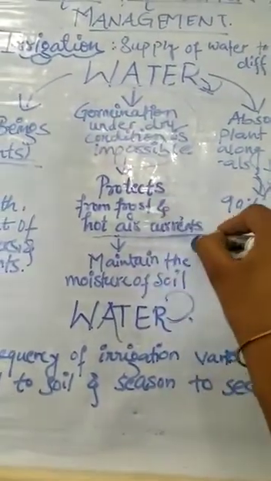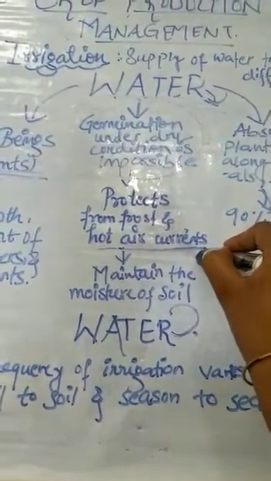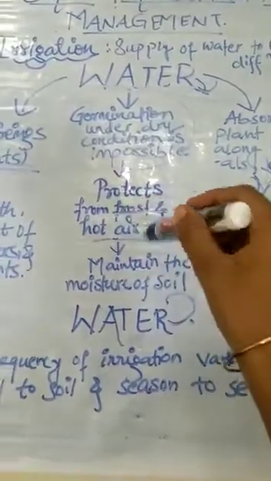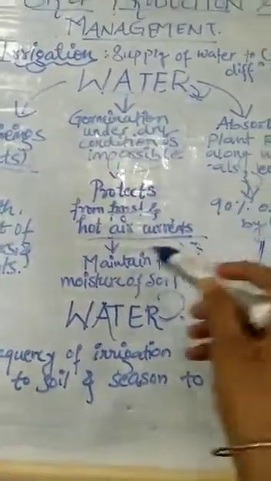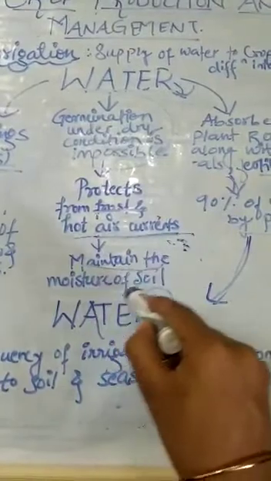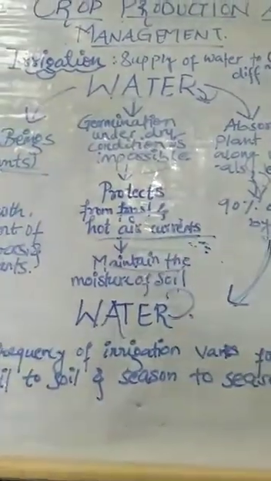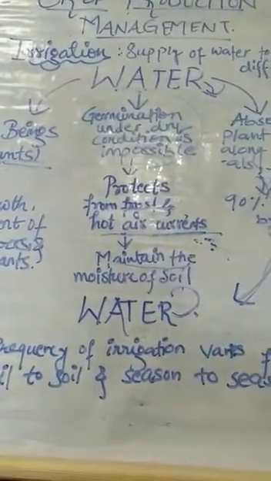And frost, in the sense of drought condition, is also experienced by the plants. Then the water maintains the moisture of the soil. It never allows the soil to dry.